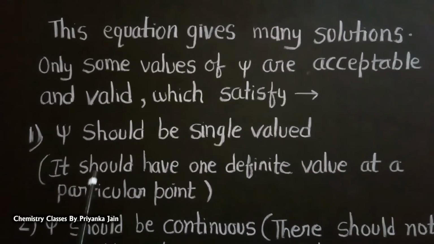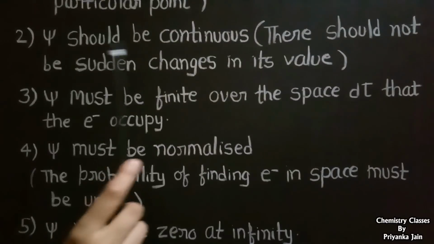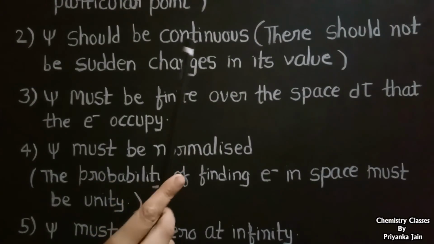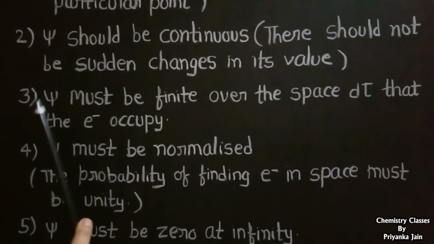It means it should have only one definite value at a particular point. The second condition is that psi should be continuous. It means there should not be sudden changes in its value. The third condition is that psi must be finite over the space that the electron occupies, because the probability of finding the electron in that space is 1.